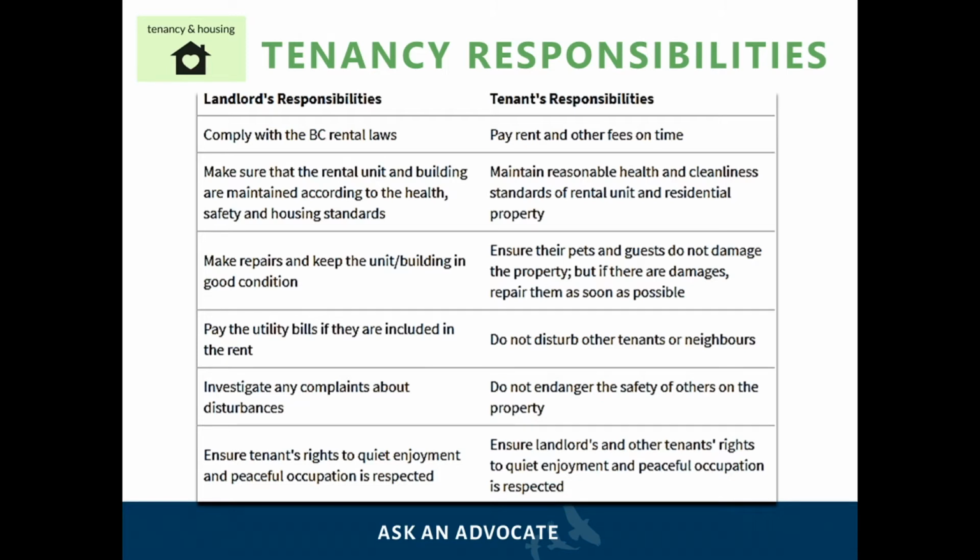If the tenant's guests or pets cause damages to the property, the tenant must repair them. The landlord is responsible for paying the utility bills on time if they are included in the rent. The tenant must not disturb other tenants or neighbors. The landlord is responsible for investigating any complaints about disturbances, and in return, the tenant must not endanger the safety of others on the property. The landlord must make sure that the tenant's rights to quiet enjoyment and peaceful occupation are respected. In return, the tenant must ensure that the landlord and other tenants' rights are respected as well.